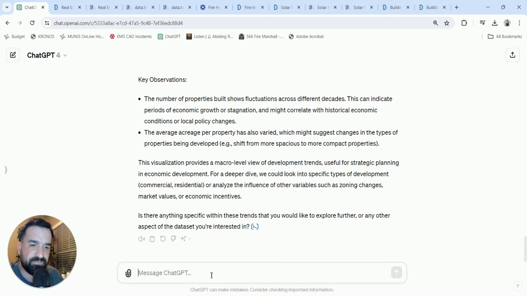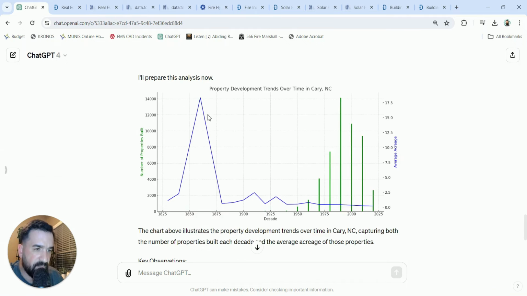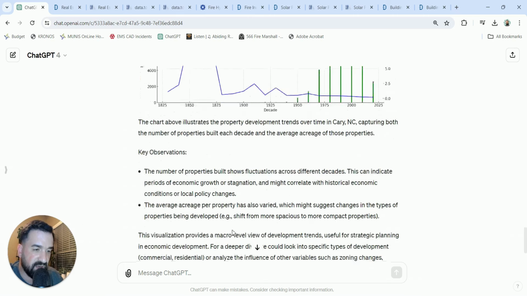Let's go ahead and take a look at this chart here. So we have property development trends over time beginning from 1825 all the way through here. Obviously a little spike there. And let's go like this.